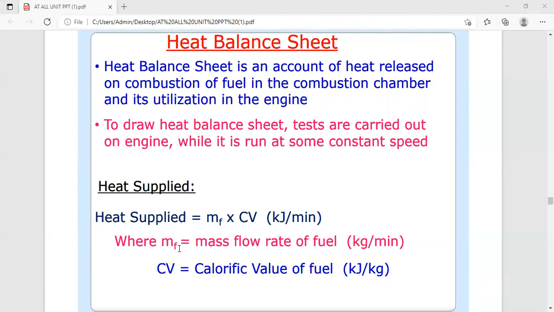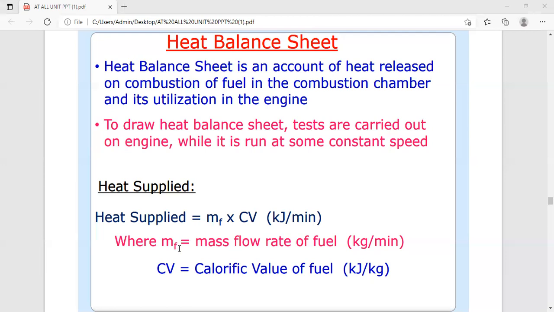It is just like an account balance sheet. Just keep in mind, account balance sheet means what? It's saying how much input is given and in how many ways that input is utilized. That gives you the heat balance sheet.